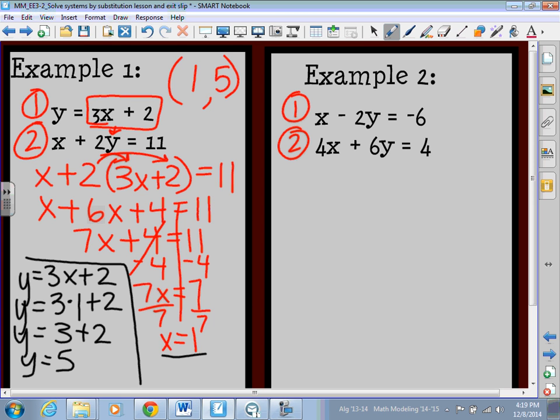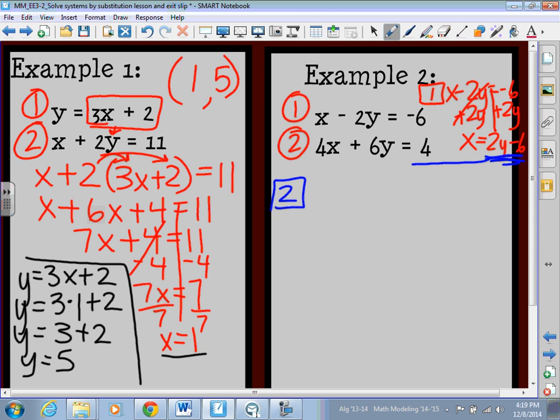So in our step 1, I'm going to write it up here, and I'll box it so we know it's step 1. I'm going to take x minus 2y equals -6. I'm going to solve for x. So I need to add 2y, which cancels it on this side, and add 2y. So x now equals 2y minus 6. So now I'm going to use that equation in my step 2. Remember, your step 2 is taking what that variable equals. So 2y minus 6 is equivalent to x.